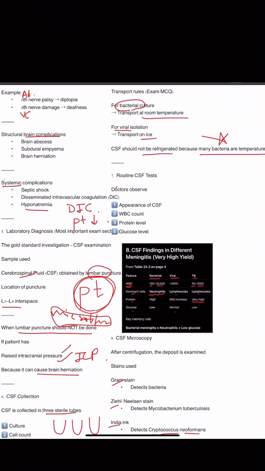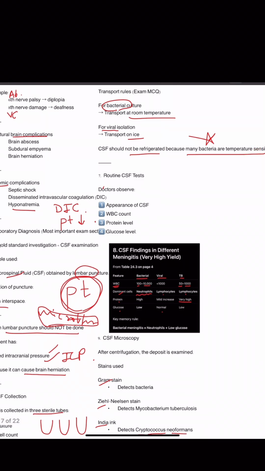CSF is collected in 3 sterile tubes. Then we do its culture and cell count. Transport rules: for bacterial culture, transport at room temperature, and for viral isolation, transport on ice. CSF should not be refrigerated because many bacteria are temperature sensitive.